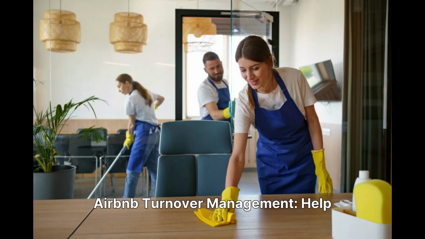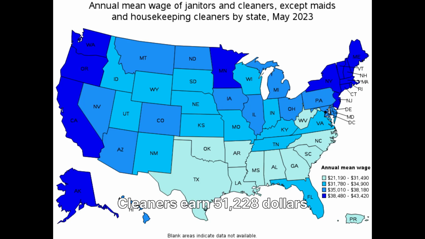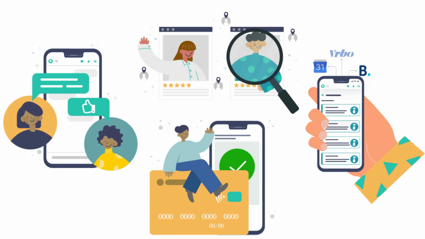Airbnb Turnover Management. Help hosts by expertly managing cleaning and photo shoots. Cleaners earn $51,228 annually by providing reliable and efficient cleaning services. Quick turnovers are crucial for profitability. Use Turno to streamline the scheduling process.